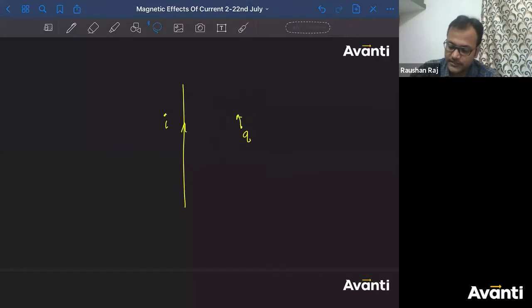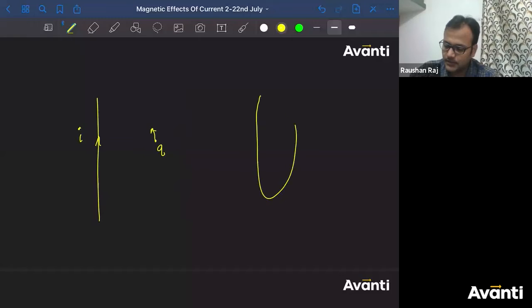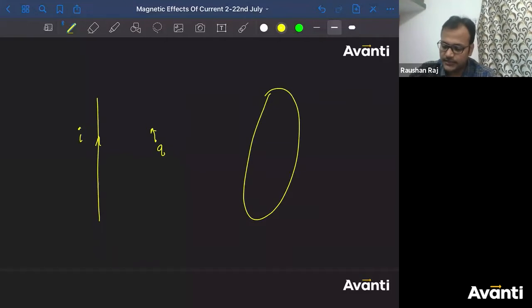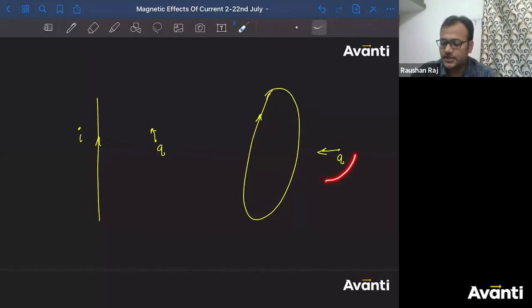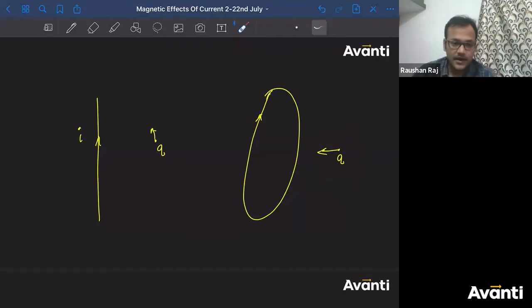Or in a different way, you can say that if you're having a current carrying coil like this, all right, and in the vicinity of this current carrying coil, if some charge particle Q is moving, then this charge particle will experience some force. All right. So this gave an idea that apart from electrostatic force, there is something else also.